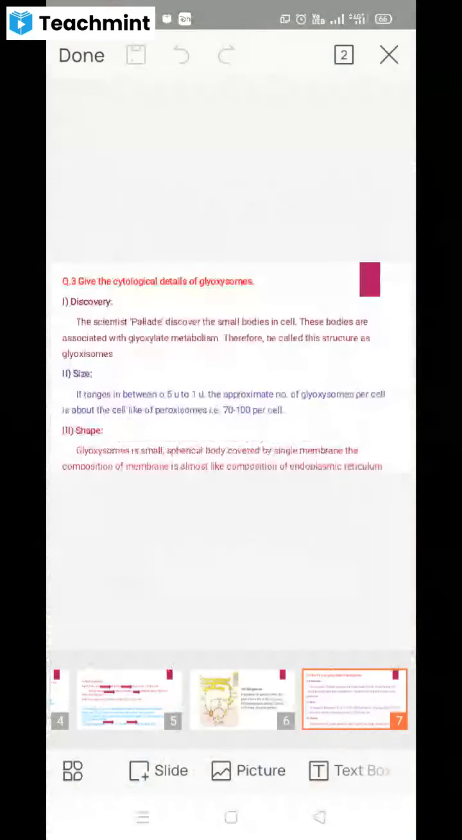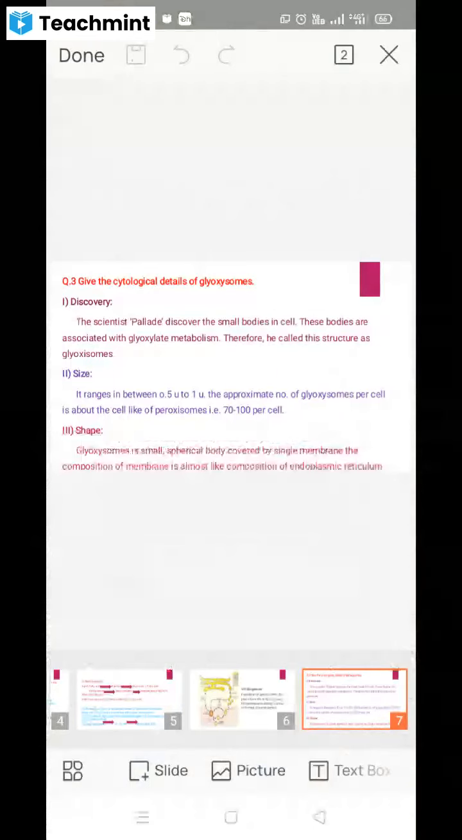Hello students. In the last lecture, we discussed the peroxisome cell organelles. The next cell organelle in your syllabus is the glyoxysomes. The question may be asked like: give the cytological details of the glyoxysomes. Here, glyoxysomes are the same kind of cell organelles as peroxisomes.